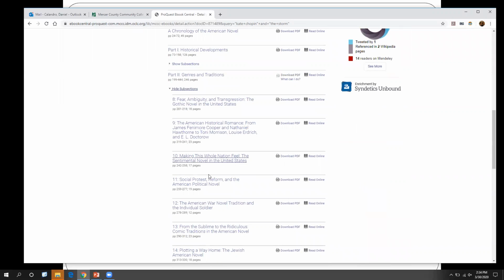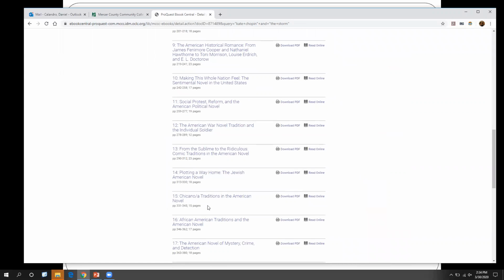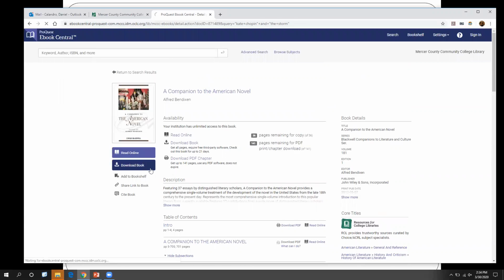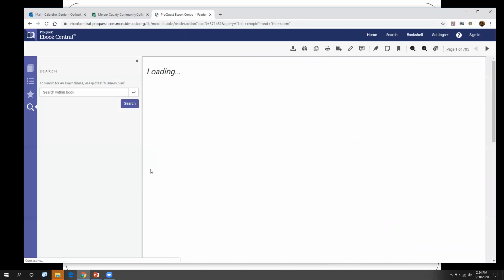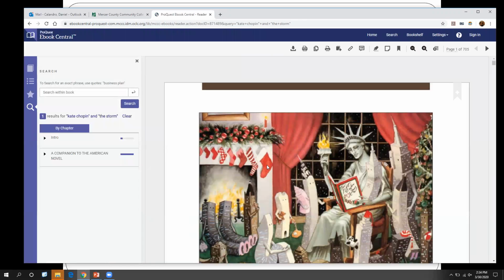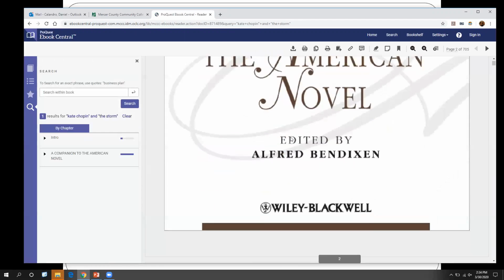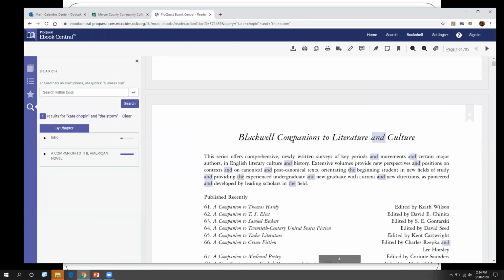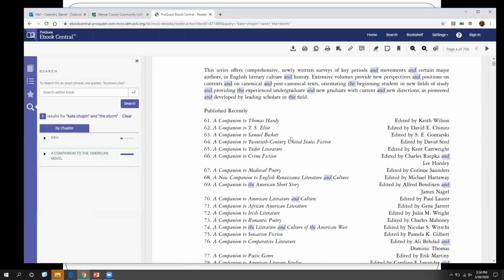So here, for example, we didn't see anything for our short story or our author, and it's okay. We can go ahead, click read online, and it's going to go ahead and open up the book. And I'll show you what you can do if for some reason it's not popping up. All right, so here's our book. We can scroll through and we can read it. And the pages load in a little slowly. Lots of bandwidth use.